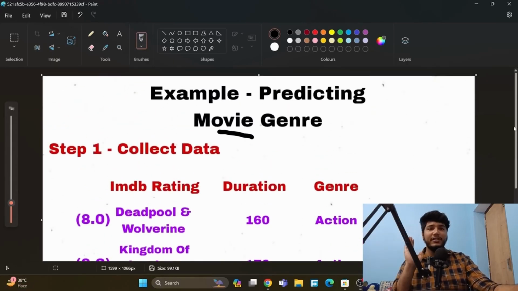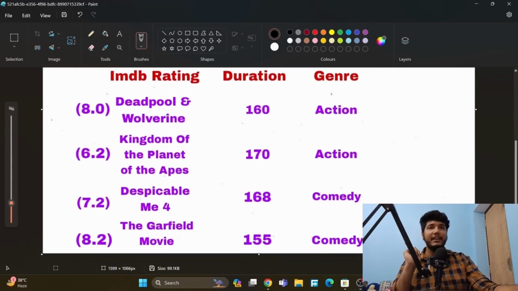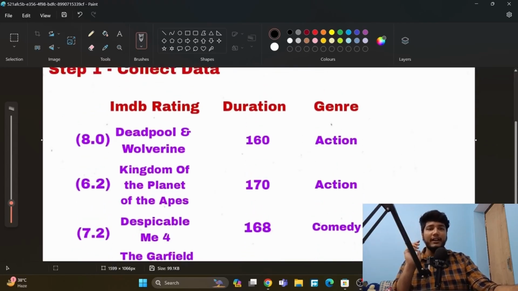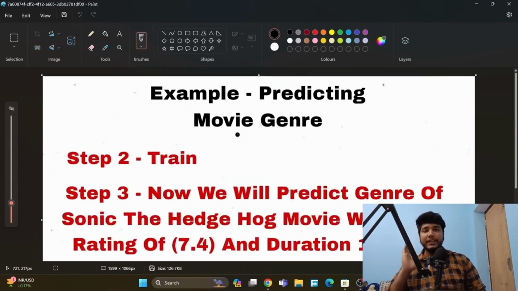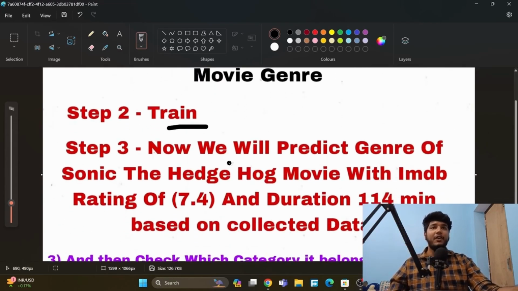This is the first step. So I have collected this data here, and this is small data. In the real world, we use big data, but when you understand this in small data, you can understand it in big data also. Step 2, we will train our model on the data we have collected. Step 3, now we will predict the genre of the Sonic the Hedgehog movie with IMDb rating 7.4 and duration 114 minutes, based on the collected data.